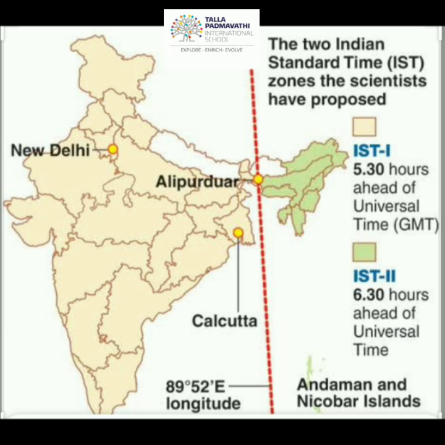That means there will be a time difference of 5 hours and more, because if we travel 15 degrees, the time difference is 1 hour, 30 degrees means 2 hours, 60 degrees means 4 hours, and 75 degrees means 5 hours. According to Indian Standard Time, at 82.5 degrees, that means 5.5 hours. So if it is 12 noon at the prime meridian, in India the time would be 5:30 p.m.